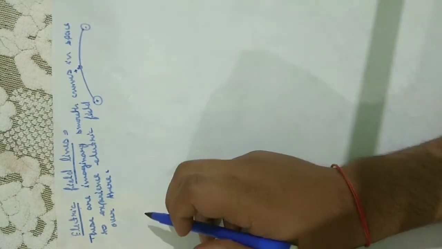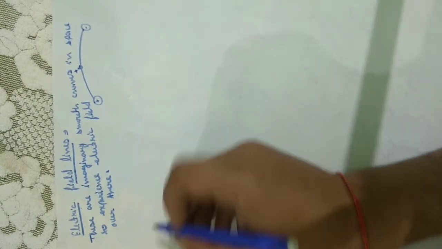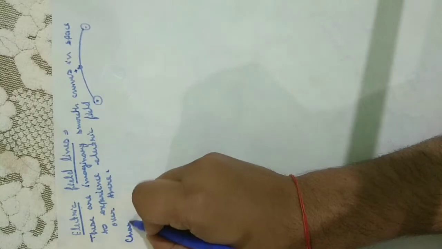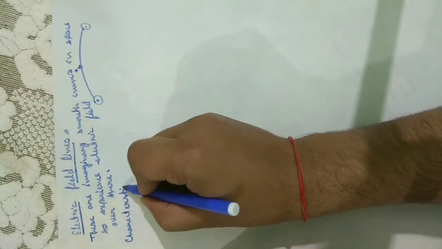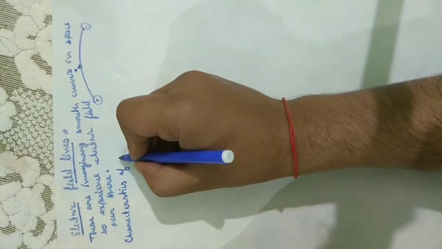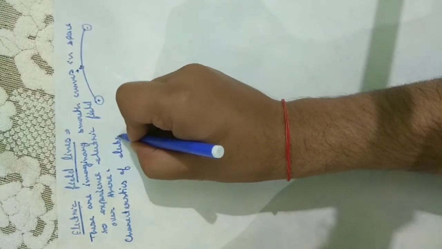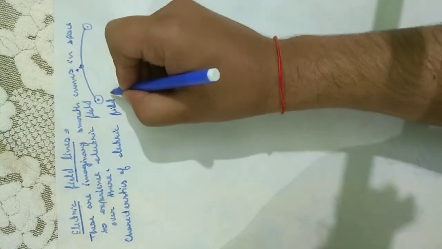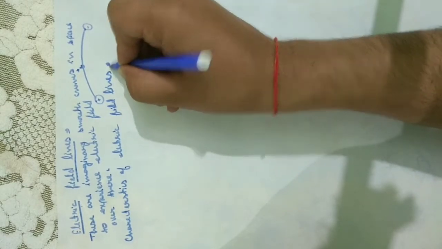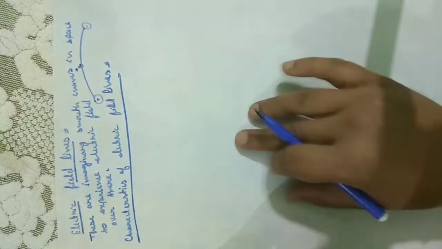Now, characteristics of electric field lines.